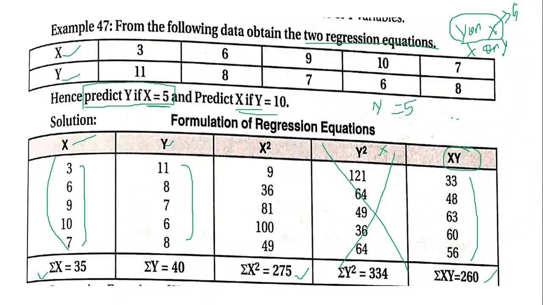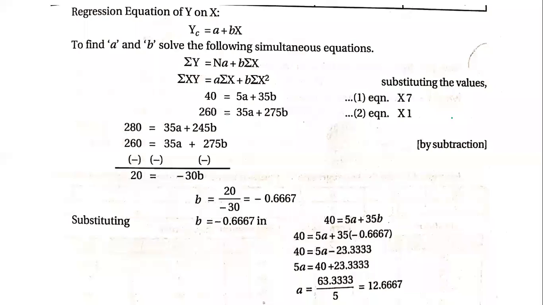Okay, now let us go on. First is the regression equation y on x, and the actual equation will be yc is equal to a plus bx, and we have to derive the two equations. Now two equations can be derived by these values, that is sigma y is equal to na plus b sigma x. The other equation is sigma xy is equal to a sigma x plus b sigma x square.